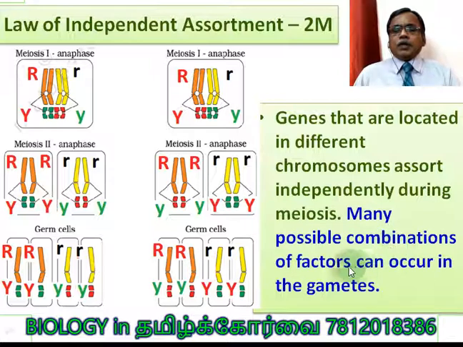So many possible combinations of factors can occur in the gamete. Actually there are only 4 possible combinations. What are they? Capital R may go along with capital Y, and capital R may go along with small y. The same way, small r can go along with capital Y, and small r can go along with small y. So these are the 4 combinations created. Compared to the parental gametes, in addition to the parental combinations, 2 more new combinations are created: capital R with small y, and small r with capital Y. That's the reason why it is called independent assortment.